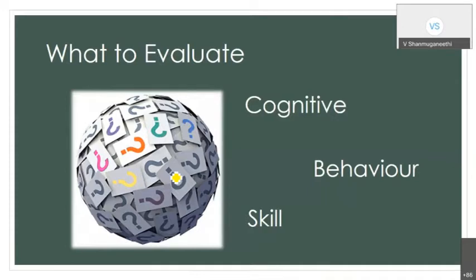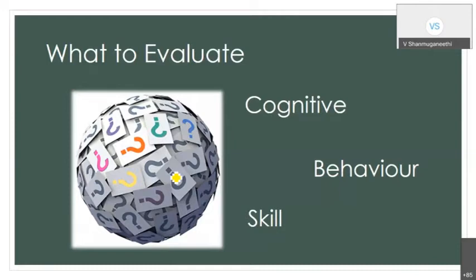So everyone should understand that the assessment is helping every individual so that the system gets help and improves. Okay, so by the way, why are we going for the assessment and evaluation? Then we are talking about preparative, then formative, then summative, then what to evaluate. Actually, you are all aware, in our lifetime there are three major components where learning happens. The three major things are cognitive, behavior, and skill.